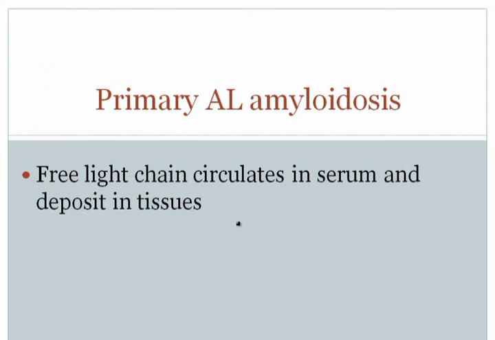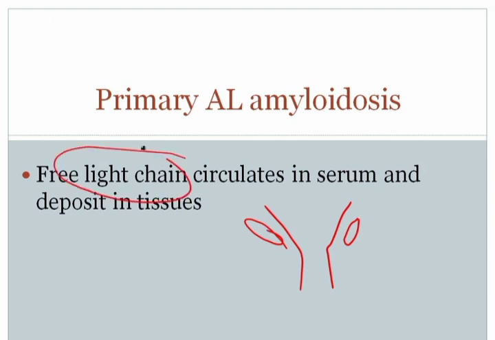Another consequence of multiple myeloma is that the malignant plasma cells are going to overproduce light chain. Go back and remind yourself from normal immunology that immunoglobulin is formed by both heavy chain and light chain. It's the heavy chain and light chain that join together to form the immunoglobulin. Normally, the plasma cell would produce an equal amount of heavy chain and light chain so that it can then produce immunoglobulin. However, when you have multiple myeloma, there's often overproduction of light chain.